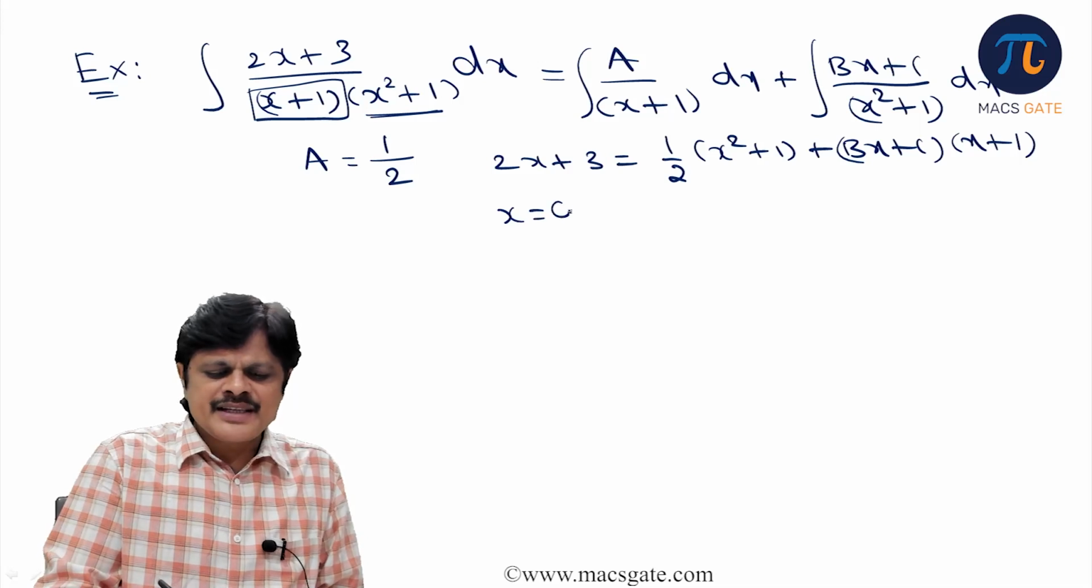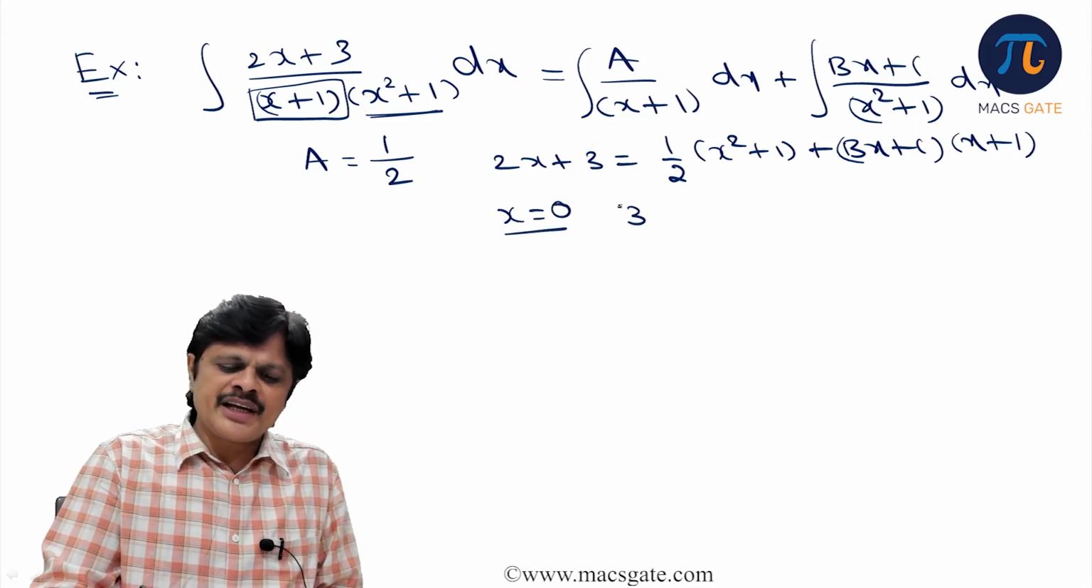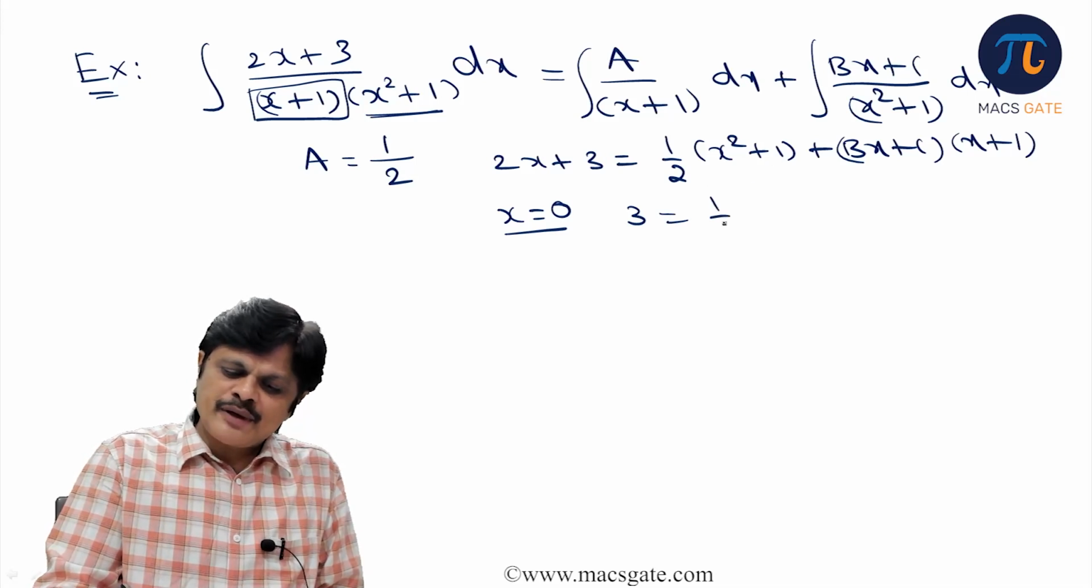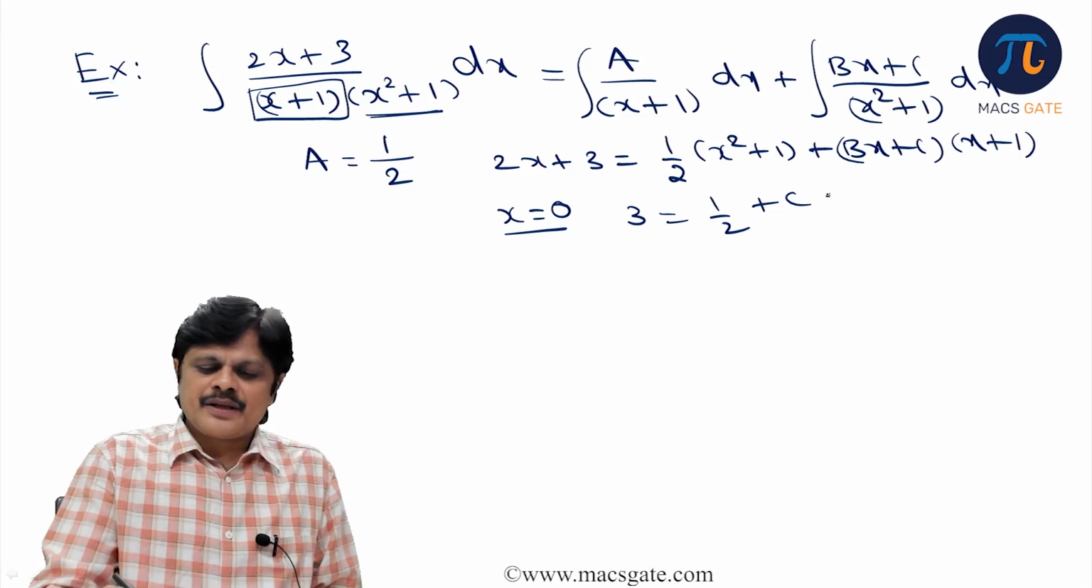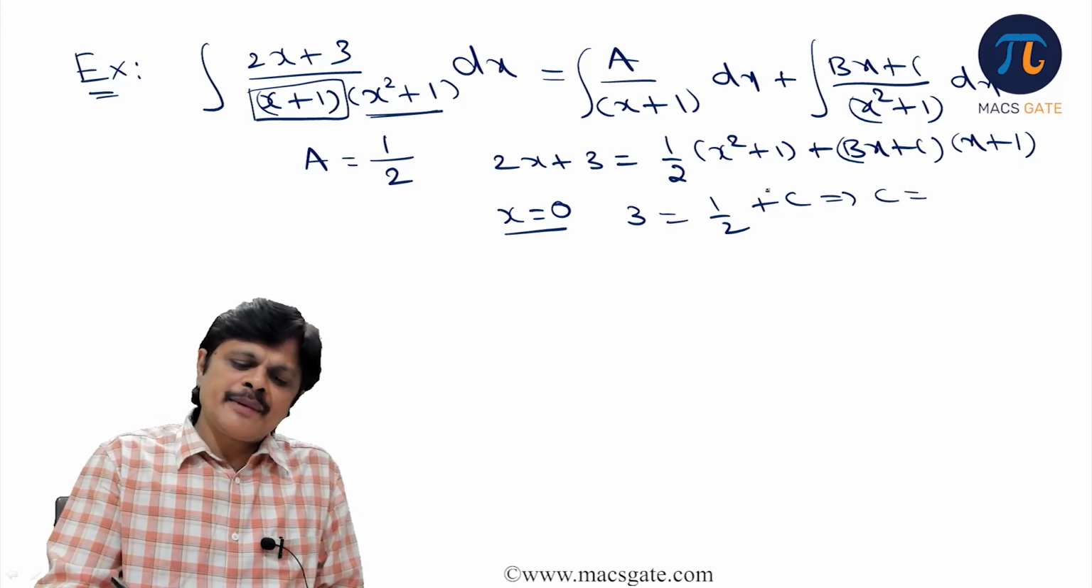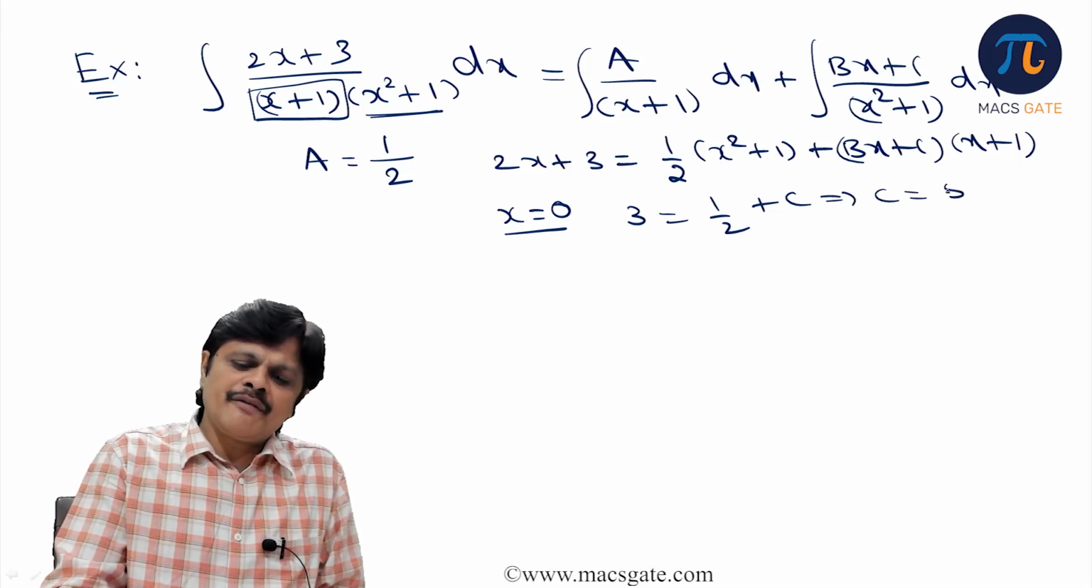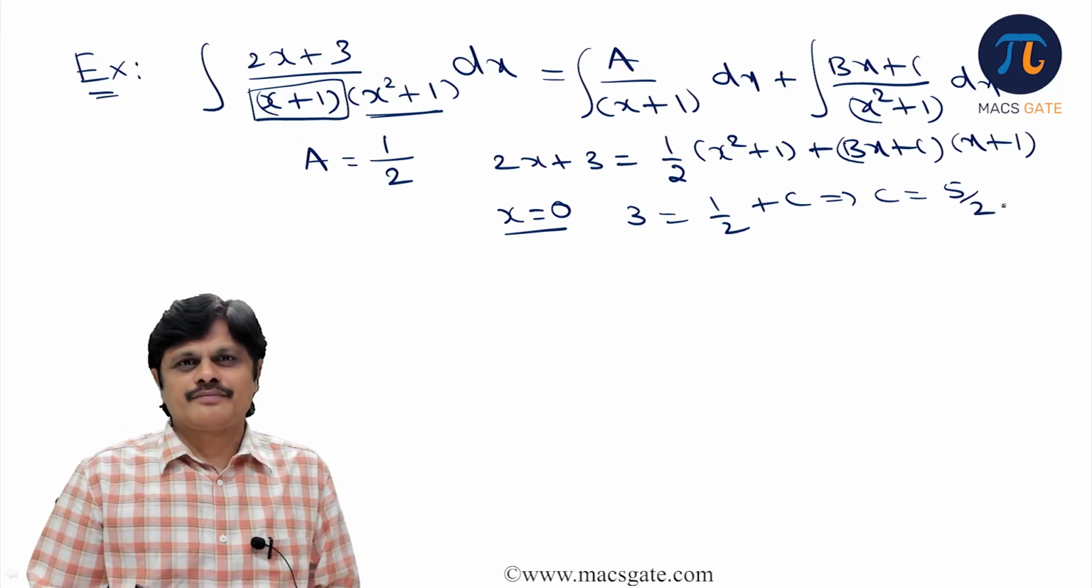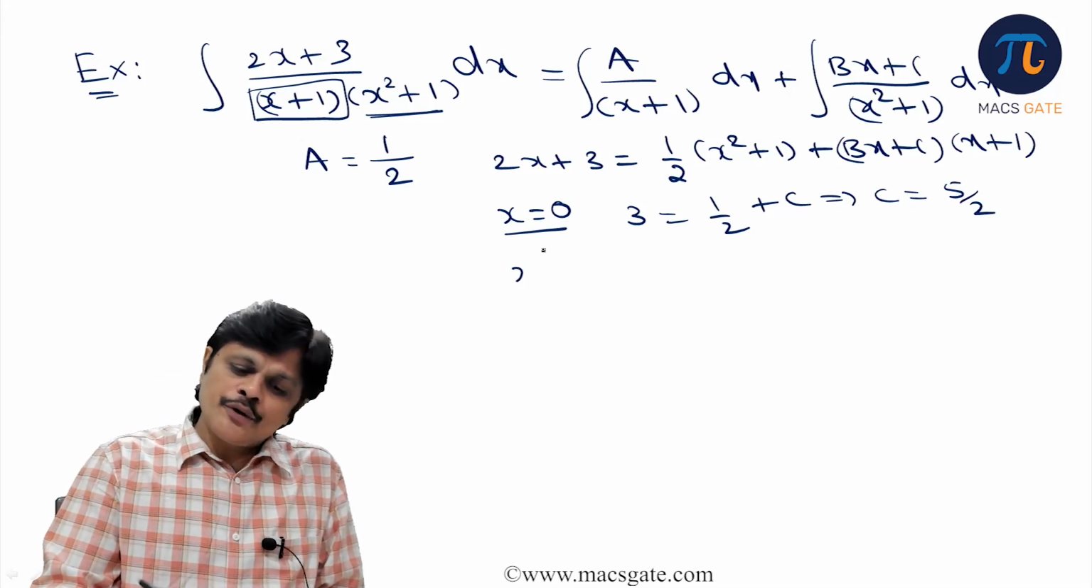Now let us put x equal to 0 in this. We get some relation: 3, because 2 into 0 is 0. This is 0, so it is 1 by 2. This is 0, so c into 1 is c. So that means c is equal to 3 minus half, 2.5 or 5 by 2. Now you got the c value also.